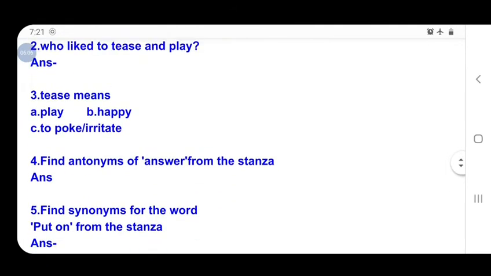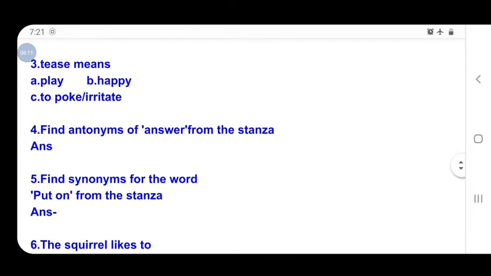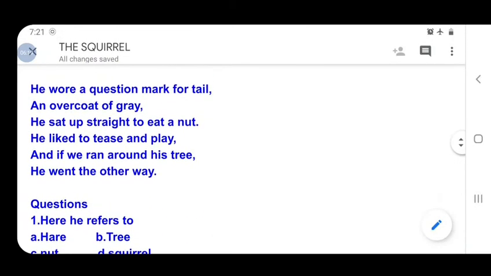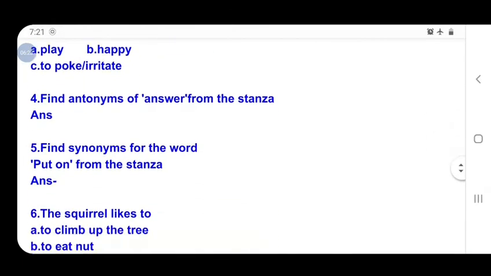Just look at the stanza. In the first line, the antonym of answer is question. Then, find a synonym for the word put on. Just look at the stanza. In the first line, wear means the same as put on.